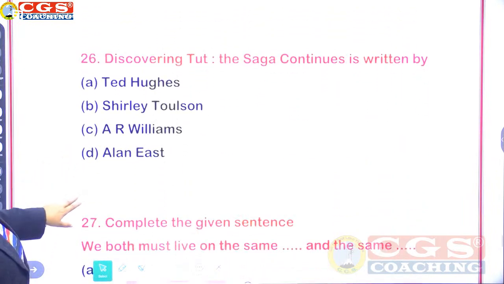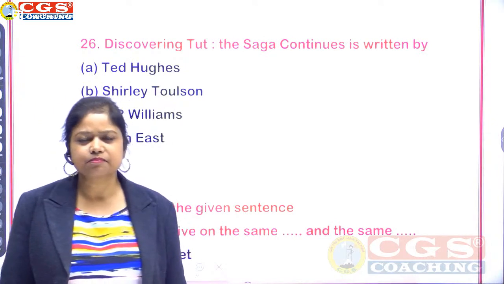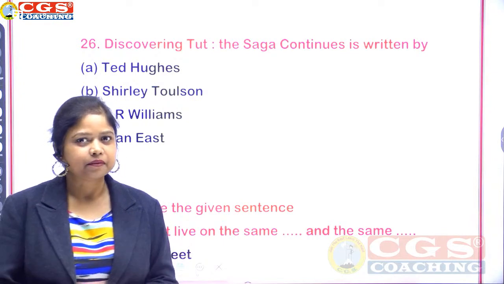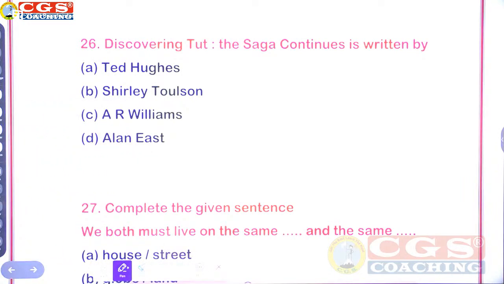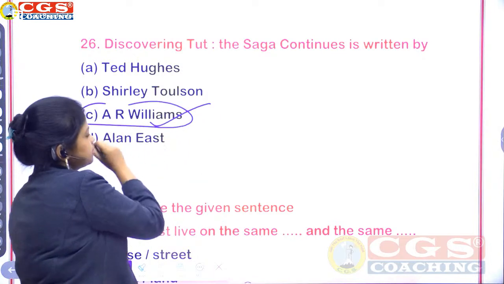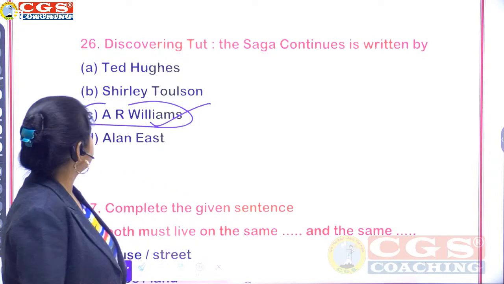Discovering Truth, the saga continues, is written by Ted, Shirley, A.R. Williams, Alan East. Very simple, direct question. Who has written this chapter? Discovering Truth, the saga continues. Ted or Shirley or Williams or Alan? For question number 26. This is by A.R. Williams. Right answer, A.R. Williams.